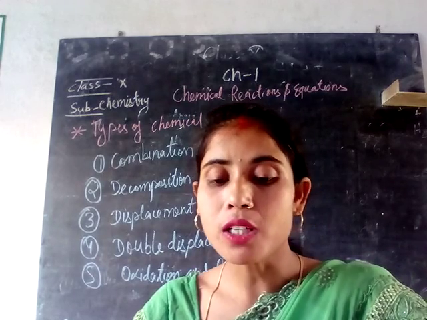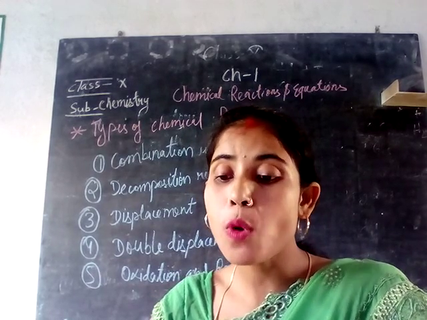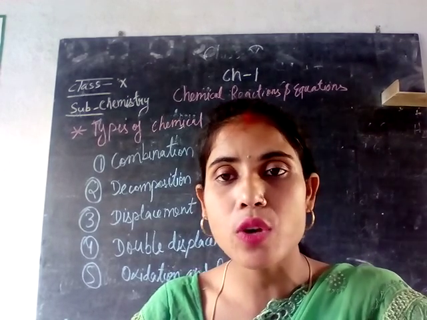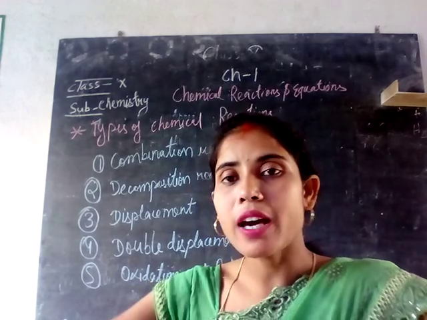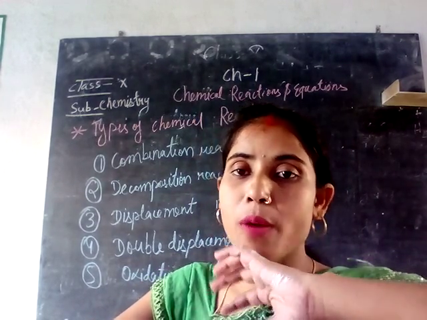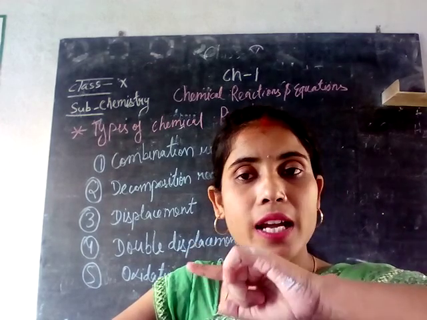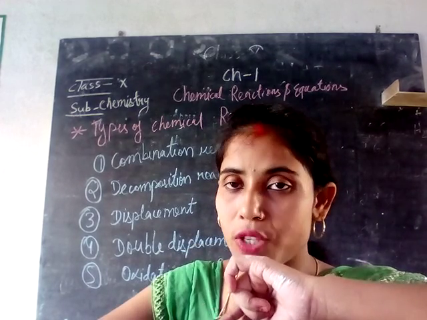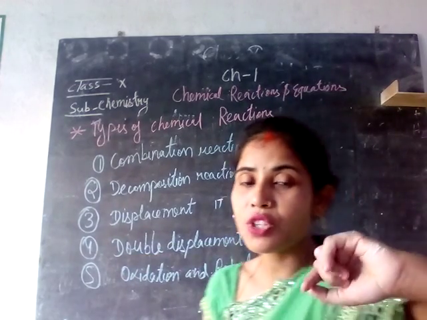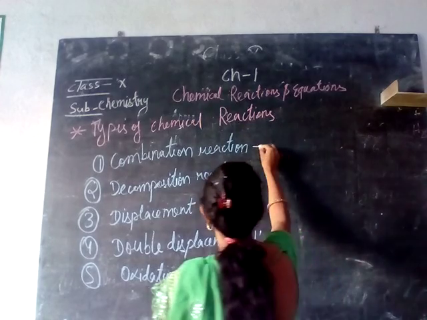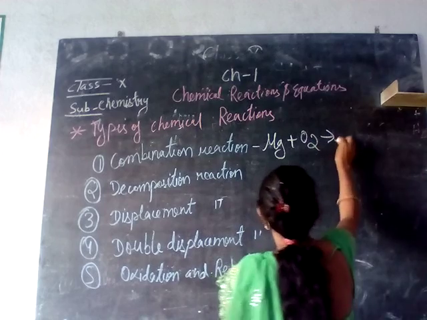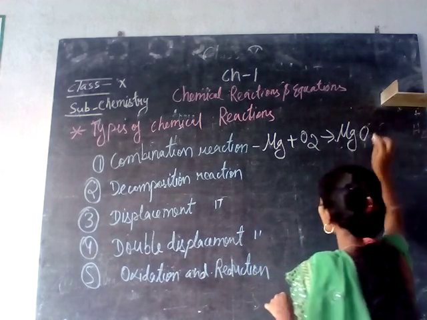Combination reaction means those reactions in which 2 or more substances combine to form a single substance. When 2 things combine and form a new substance, that kind of reaction is called a combination reaction. An example of a combination reaction: when magnesium combines with oxygen, it will give us magnesium oxide. So here we are seeing what?